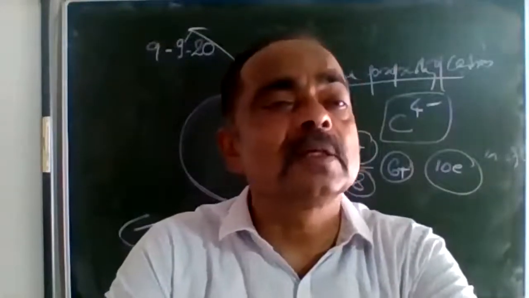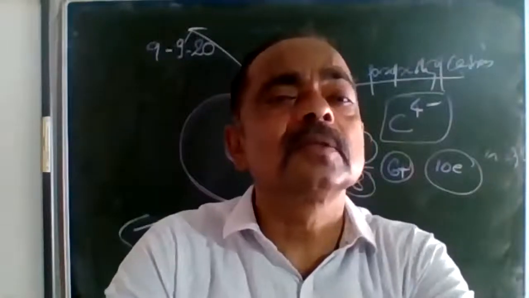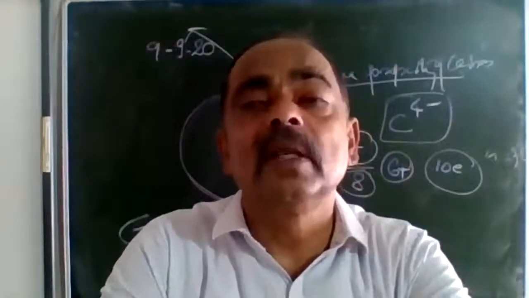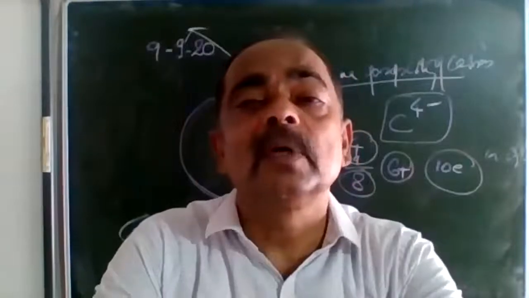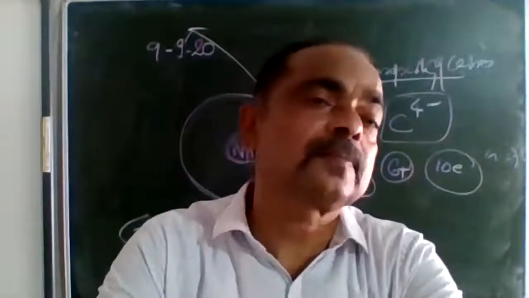So the attraction exerted by the nucleus on the electrons is very less. So the electrons cannot be held together. Therefore, carbon cannot form an anion.